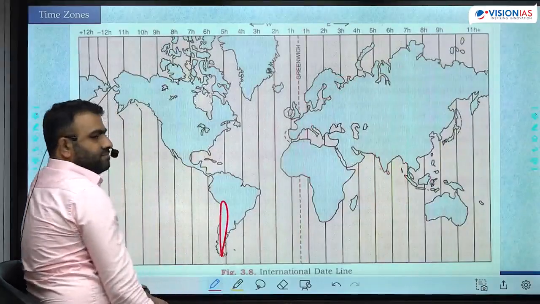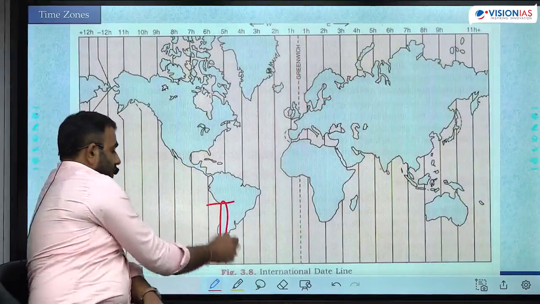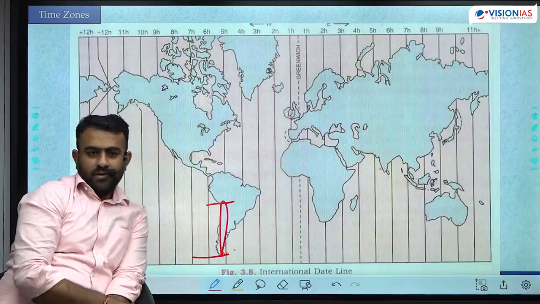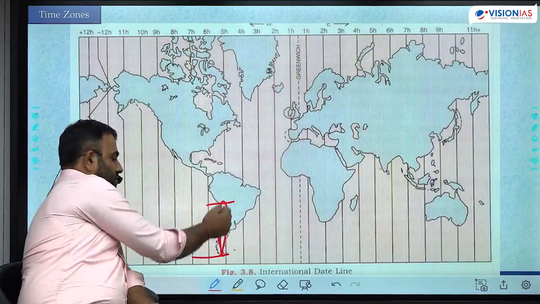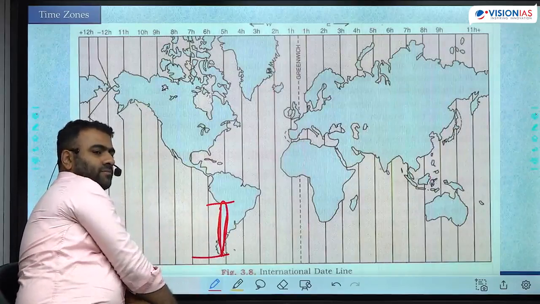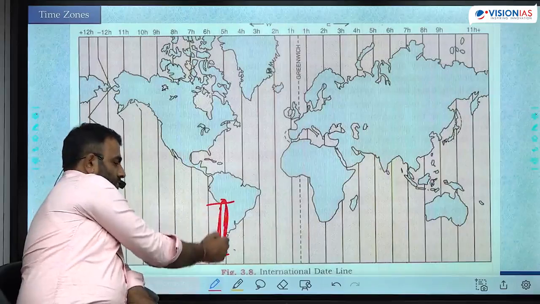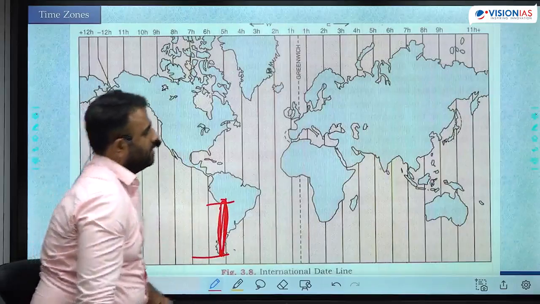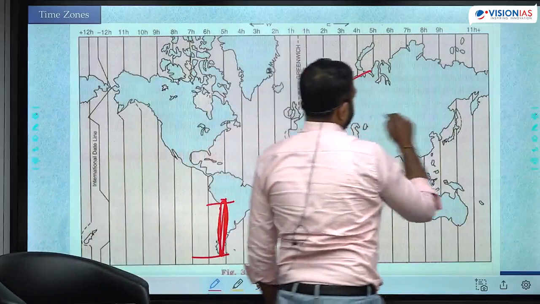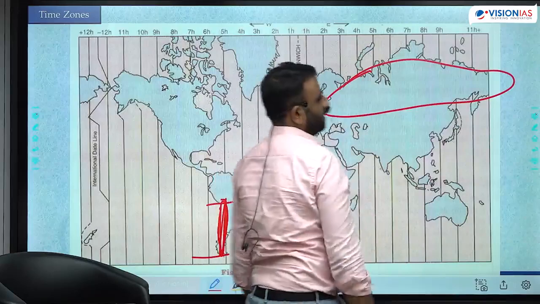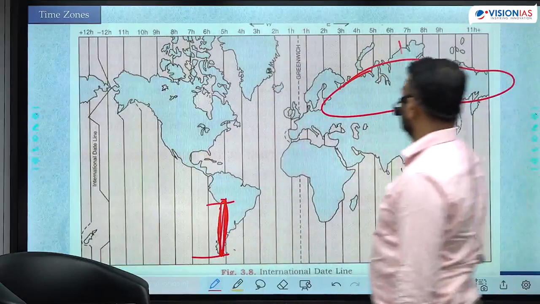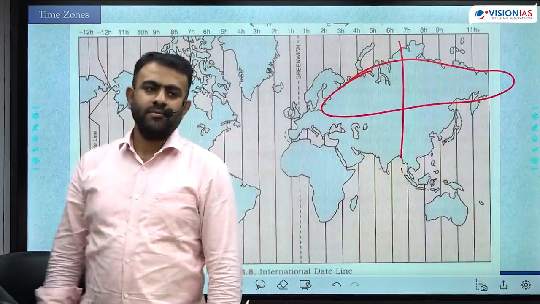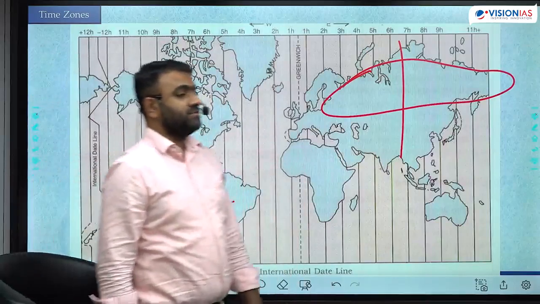For example, Chile. It has a very high latitudinal extent. बट उससे कोई फायदा नहीं है, हमें देखना है लॉन्गिट्यूड. लॉन्गिट्यूडनल एक्सटेंट देखो, देयर इज वन ऑफ द लीस्ट. Okay, so it follows only a single time zone. Russia, from the easternmost to westernmost point, it is highly elongated. It has a very great longitudinal extent. Here you cannot follow a single time zone. If you follow single time zone, what happens? There's too much of mismatch.